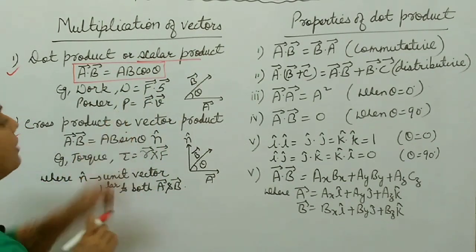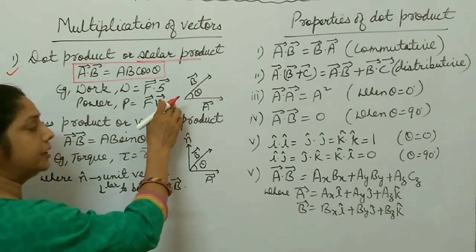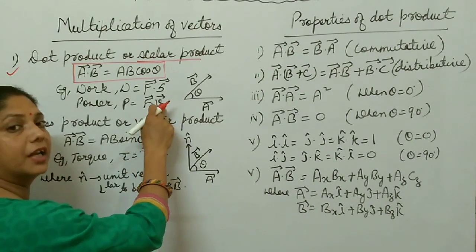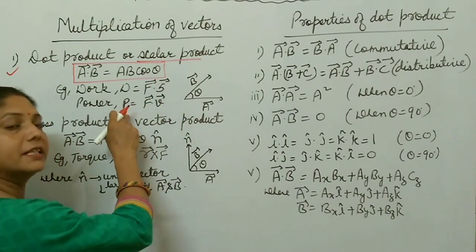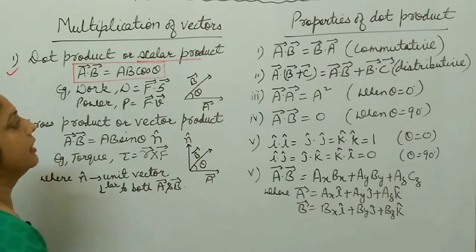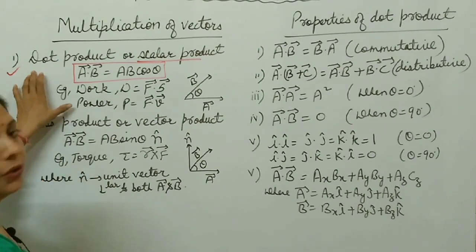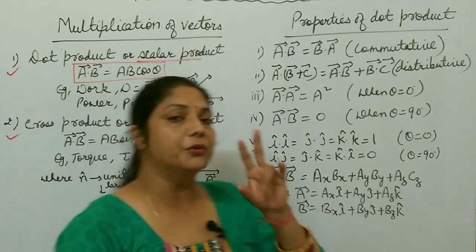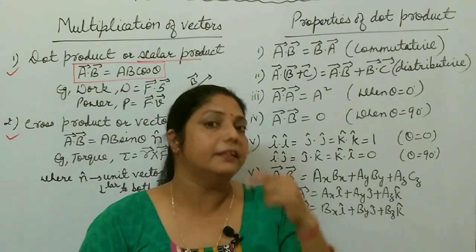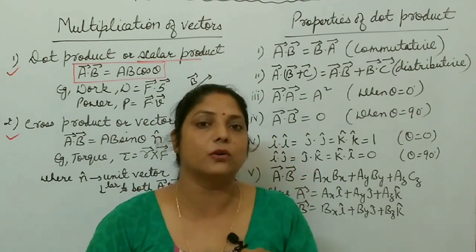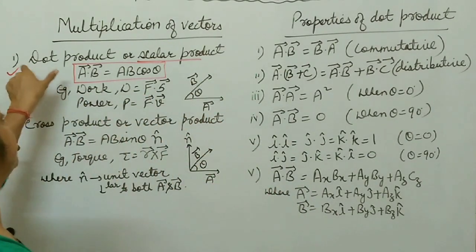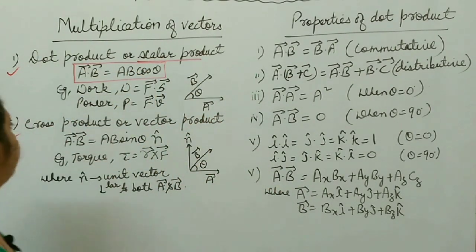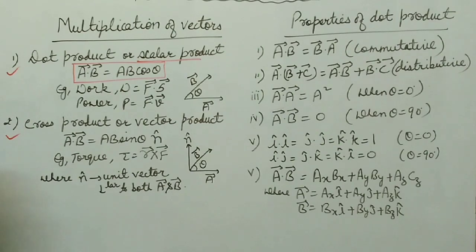In the same way, power is F dot V. Force and velocity are both vector quantities, but power is a scalar quantity. So there are many other examples of dot product. Hope it's clear what dot product is. If two vectors are multiplied and their resultant is a scalar quantity, then that is called dot product or scalar product. Now come to the second one, cross product.